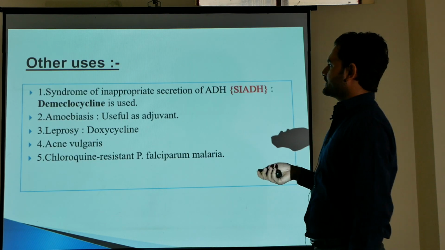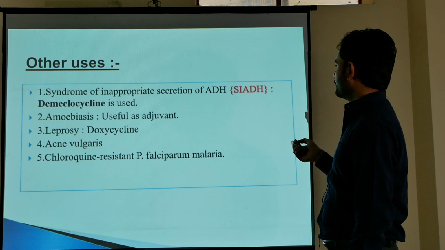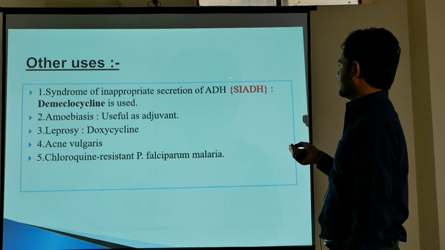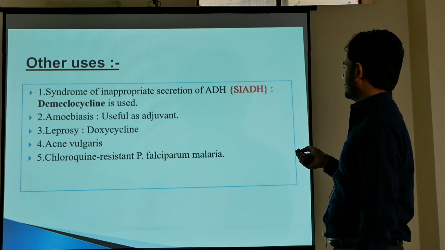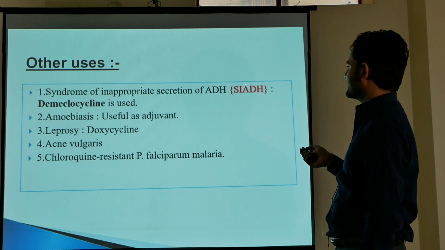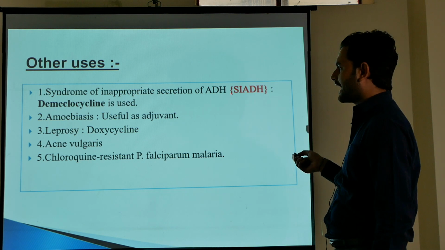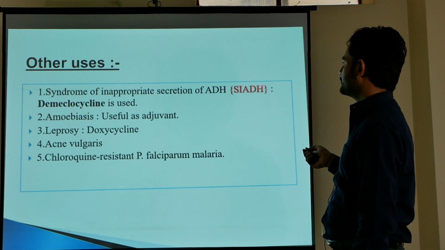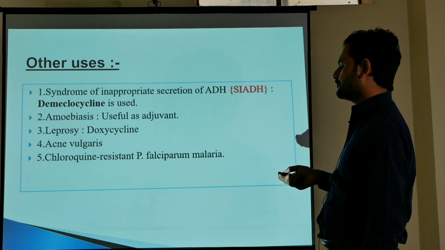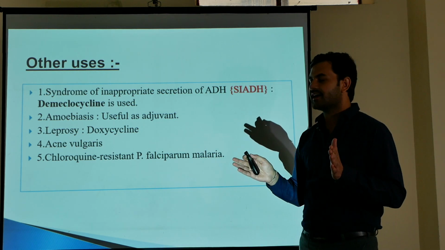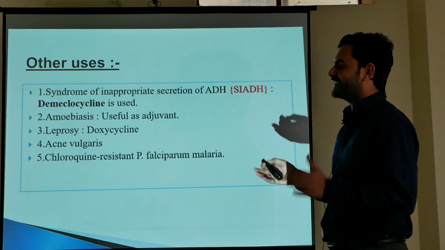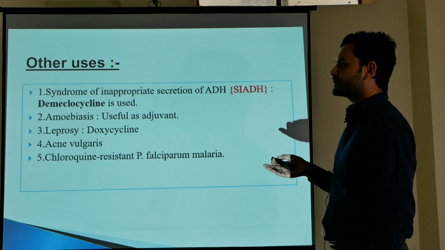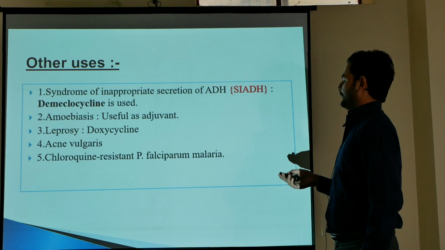The other uses of tetracyclines are they can be used in SIADH. SIADH is syndrome of inappropriate secretion of antidiuretic hormone. So demeclocycline is used in SIADH. They can be used in Plasmodium falciparum malaria in resistant cases, and in leprosy, where doxycycline is the drug of choice. They can also be used in amoebiasis.